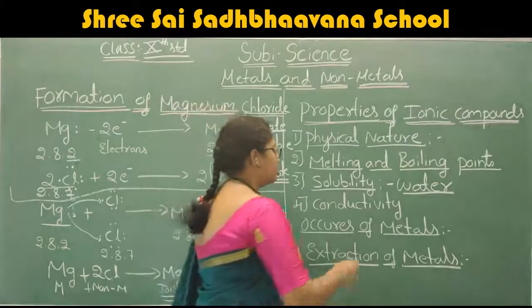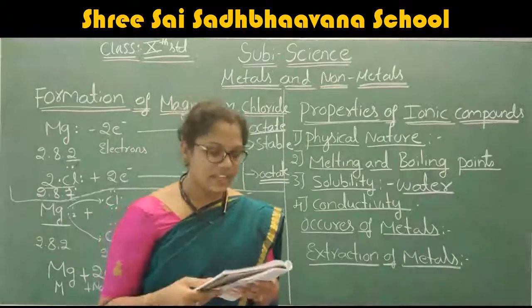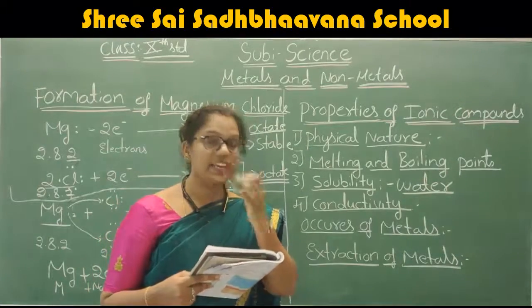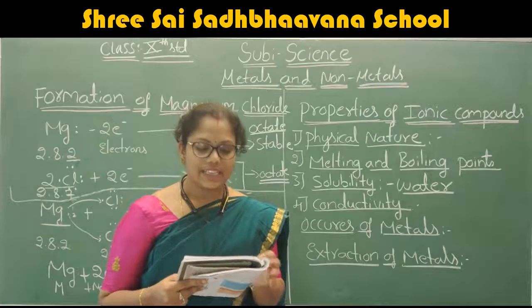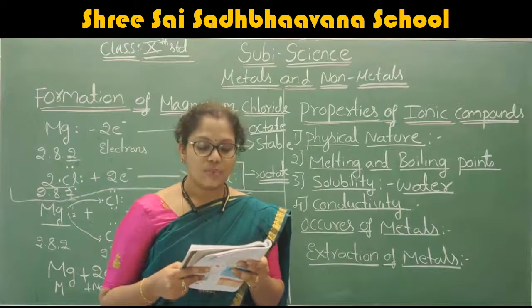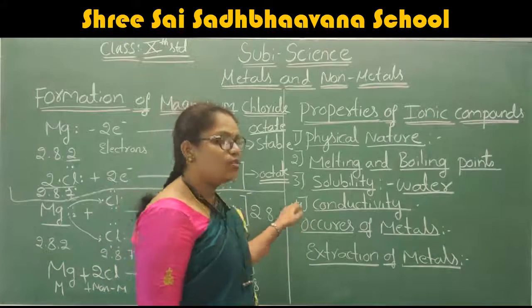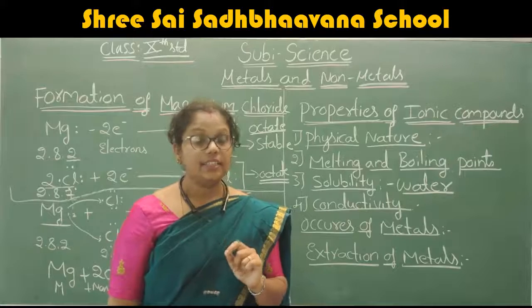After that, the last one is the conductivity, or conduction of electricity. The conductivity of electricity through a solution involves the movement of charged particles. In the ionic compounds also you have charged particles.